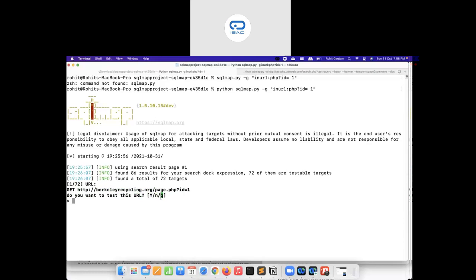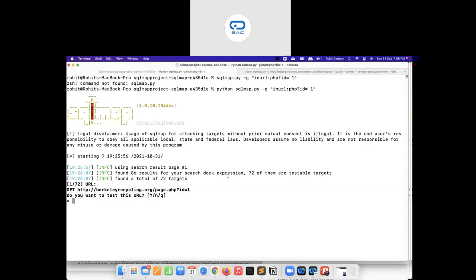Okay, and this way it will automatically start testing all those targets that it has identified for that specific Google dork. Now one thing I want to mention is you should only test those targets which have a bug bounty program or an RVDP, a responsible vulnerability disclosure program. Why?